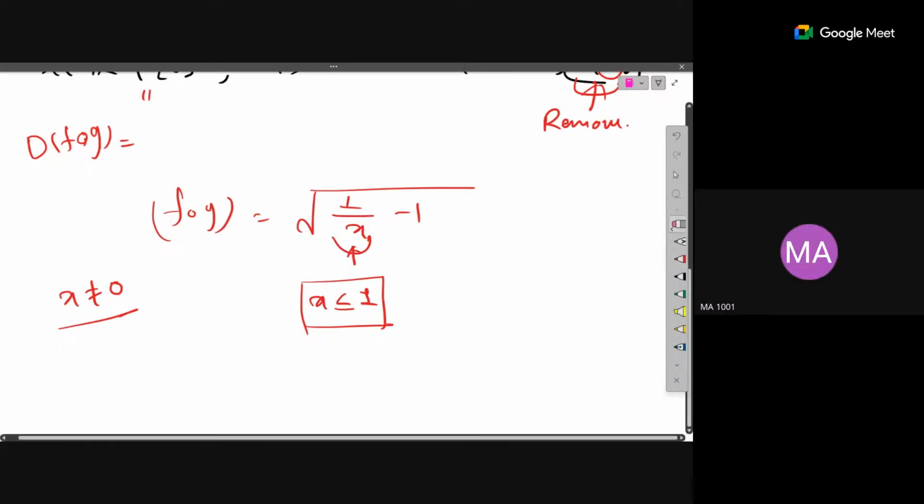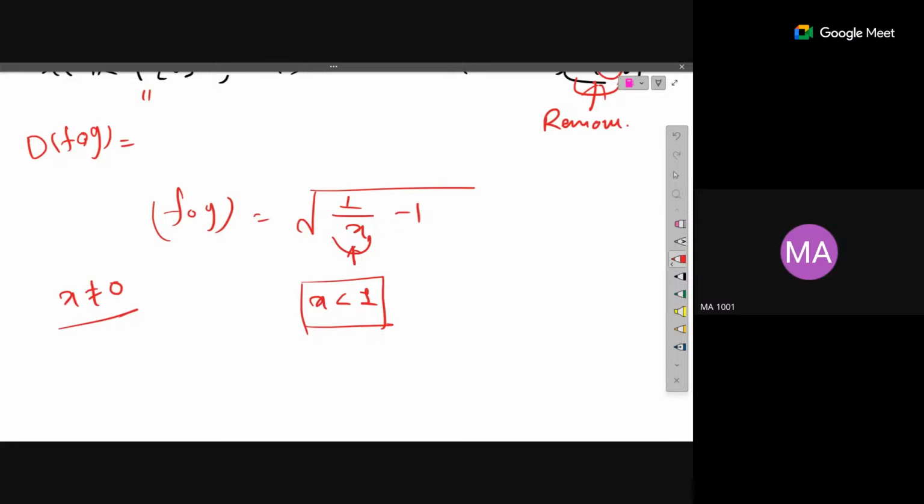So these are the points we need to remove, right? But not equal to, we can take x equal to 1. See, at x equal to 1, this will become 0, right? So x equal to 1 will obviously be there. Ma'am, these are the points actually there, all others have to be removed. No, if you take x less than 1, then this 1 by x will be greater than... yeah, these are the points we have to take.